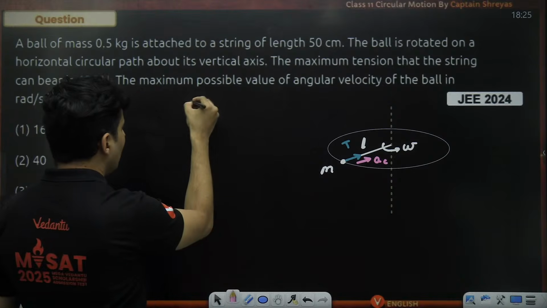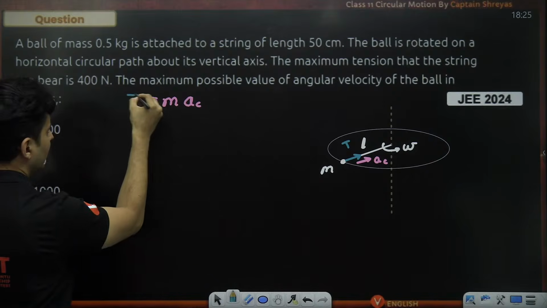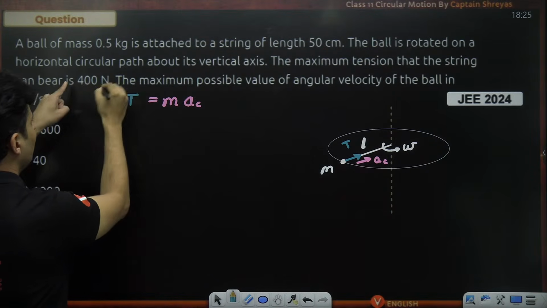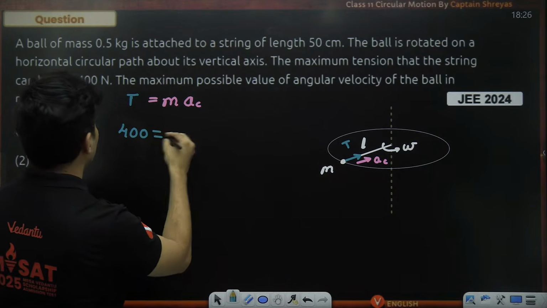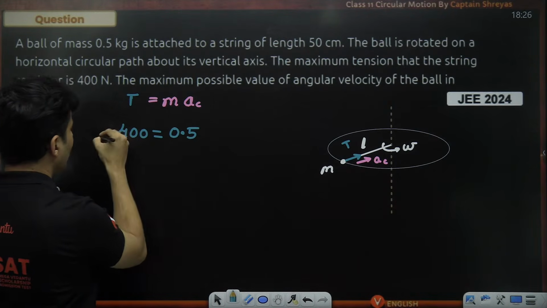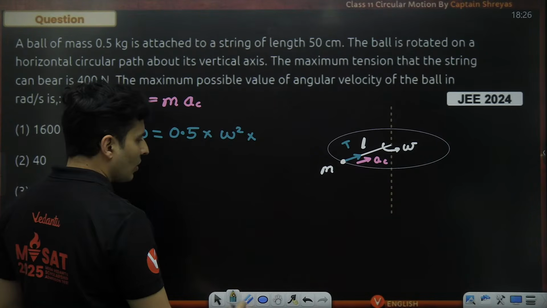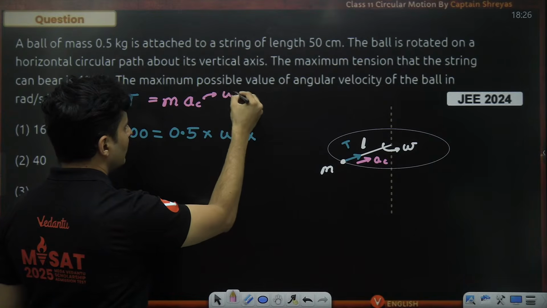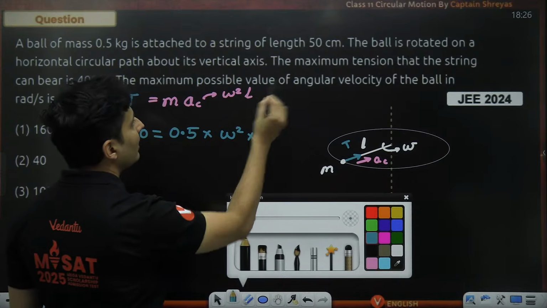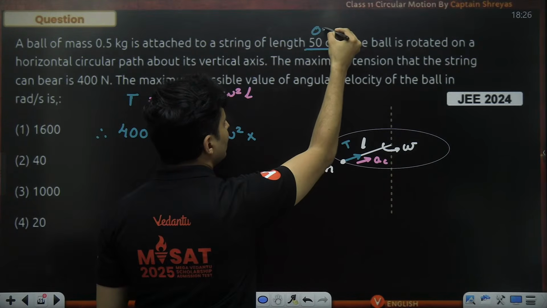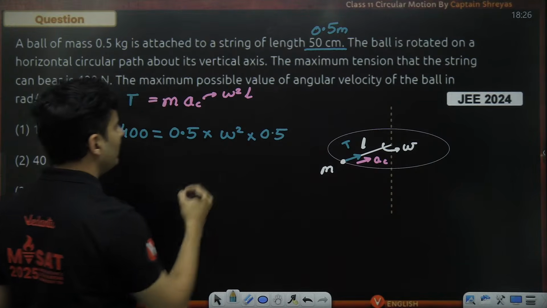So very clearly our centripetal force, mass times acceleration, will be nothing but the tension force. It is clearly mentioned what the maximum value of tension is, so I'll put 400 Newton over here. The mass is 0.5 kilos. And what is the acceleration? It is omega square multiplied by length. Remember, acceleration is omega square into radius. Radius is the length, which is 50 centimeter, which means it is 0.5 meter.